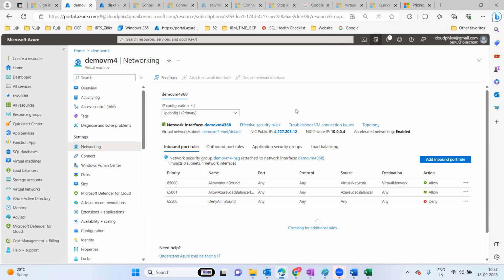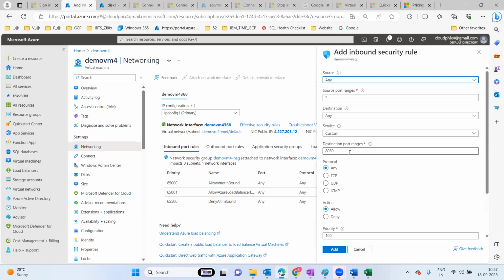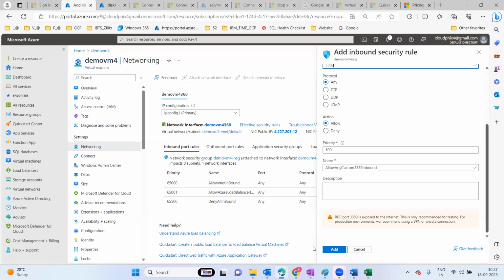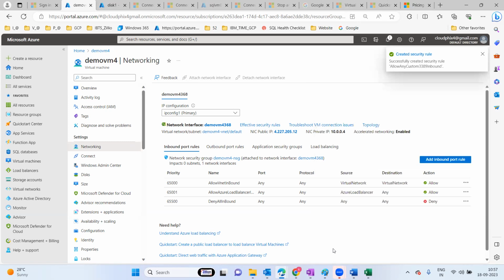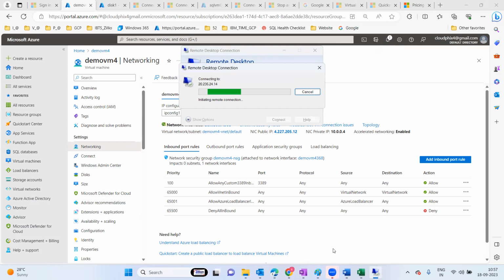To connect to a Windows machine, we require one port. What is that port? 3389. There is no such port at all. So what we need to do is just go to add inbound port. Simple. Just enter 3389 and make it okay. So that is the inbound port. Once it succeeds, I should be able to connect to the same machine now.